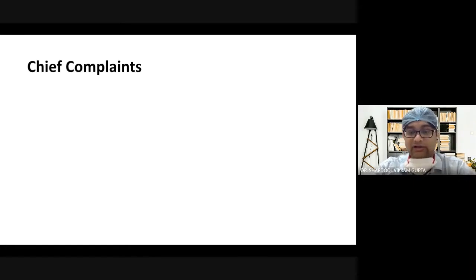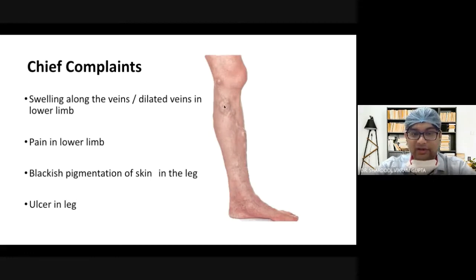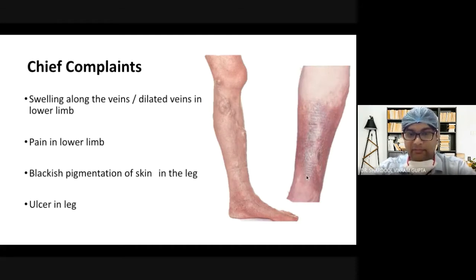So what are the chief complaints a varicose vein patient will tell you? Firstly, swelling along the veins or dilated veins in the lower limb, which are actually distended and tortuous vein, and there may be pain in the lower limb or blackish pigmentation of the skin in the leg. So these are the distended, dilated, tortuous veins which will be present along the lower limb, along the superficial venous system, or the patient may have blackish pigmentation or even an ulcer in the leg due to chronic stasis.